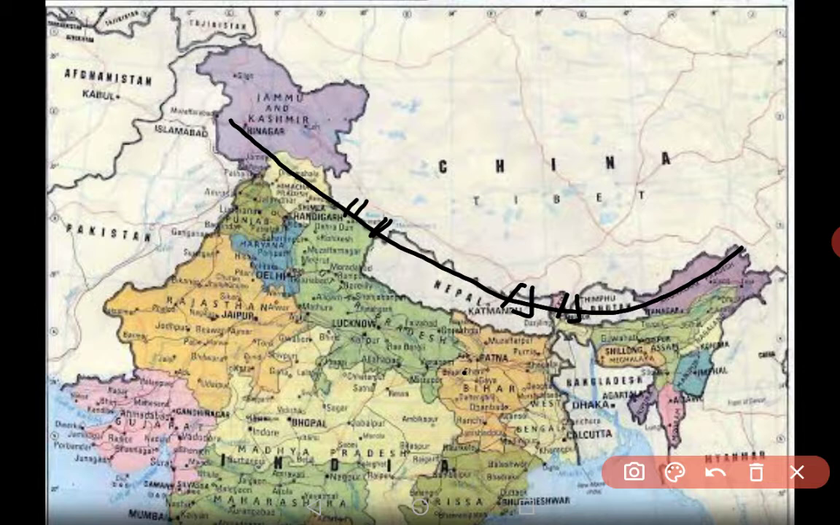Then the highest mountain peak Mount Everest is there, Kanchenjunga is there, Nanga Parbat is here, Namcha Barwa, Dhaulagiri, Kamet. All these mountain peaks you will find here in the Himadri only.